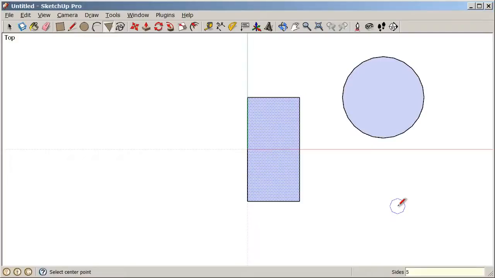Or we can type 5, enter, and change that to a pentagon. So we can always change the number of sides by activating the polygon tool and then typing a number and enter. So I'm going to switch over to 6 sides, type 6, enter, and then we're just going to click once to start, move the cursor away from the starting point, and click again to finish.